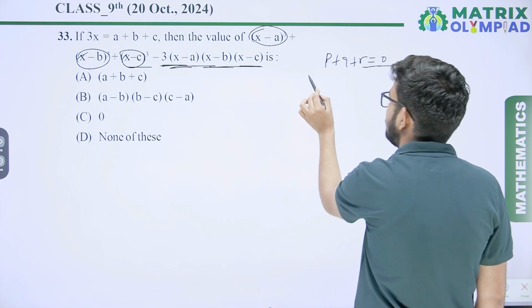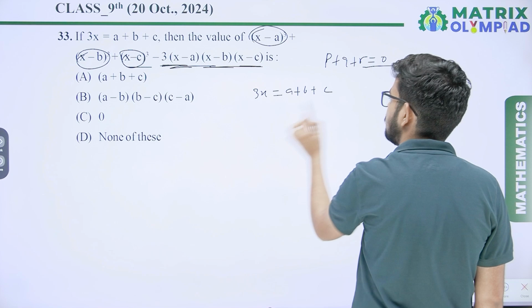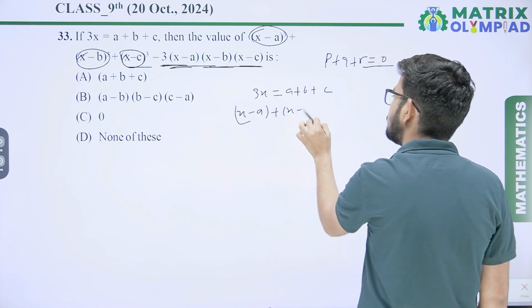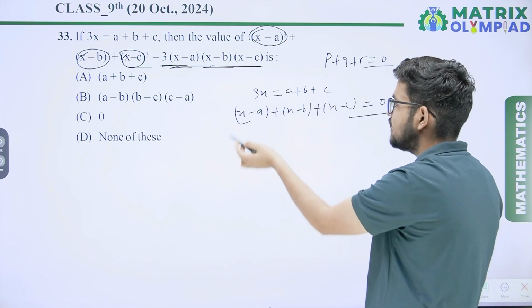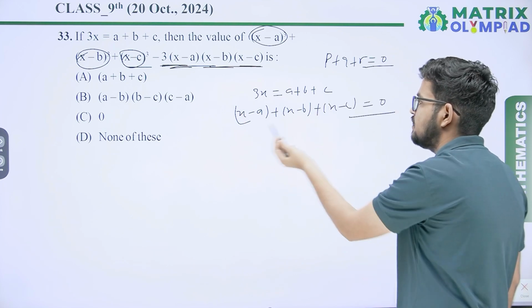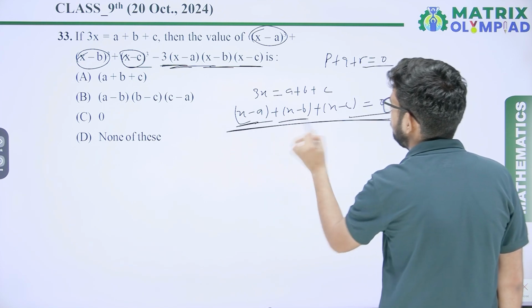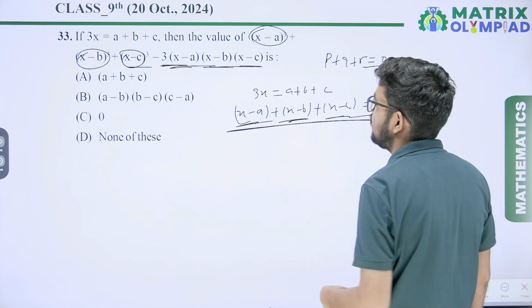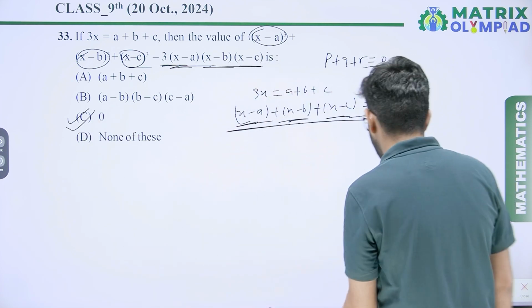So let's check. 3x equal a plus b plus c. So we can write that (x minus a) plus (x minus b) plus (x minus c) equal to 0. Send this side and split x in x plus x plus x. So here p plus q plus r equal to 0. So p cube plus q cube plus r cube minus 3pqr is also 0. So option C will be the correct answer.